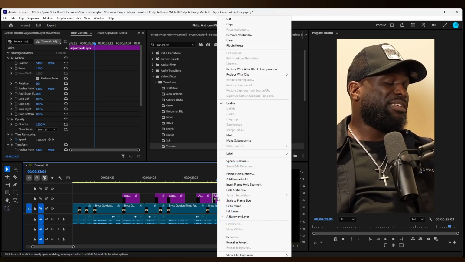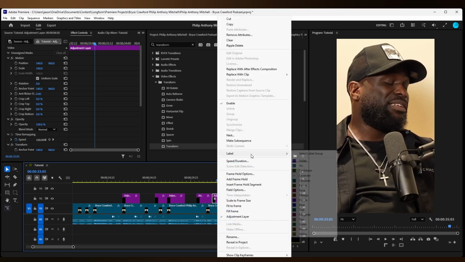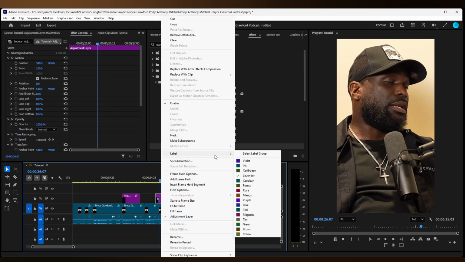Now I'm going to spend the next minute color coding everything, whether it's a zoom out or zoom in. So the magenta is just going for the zoom ins.